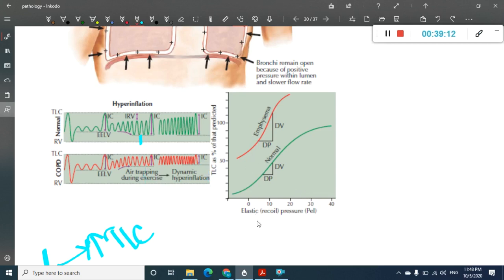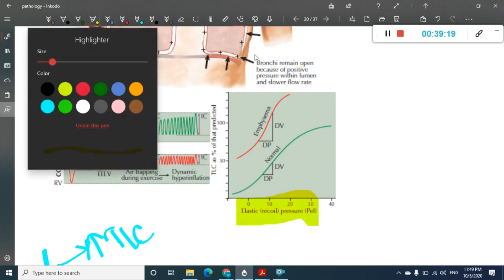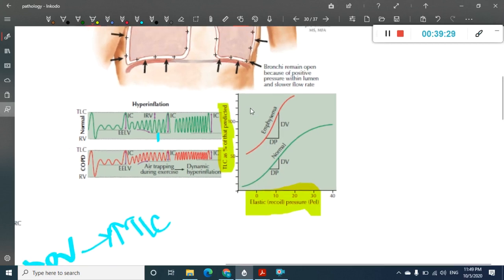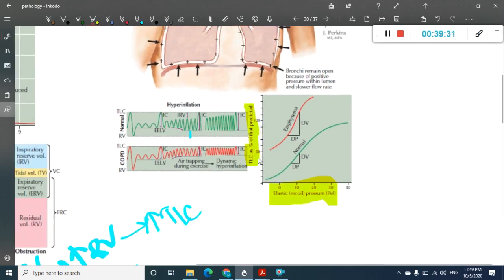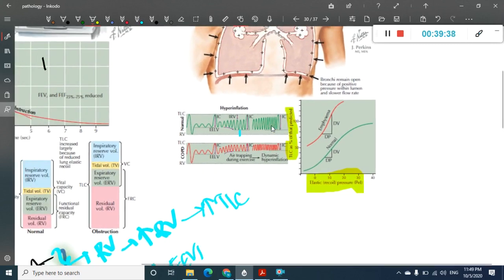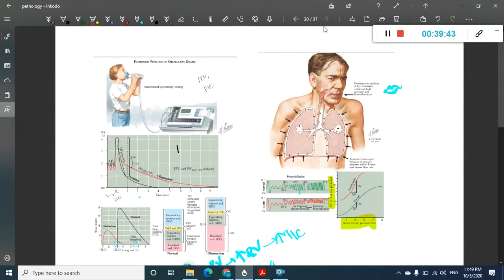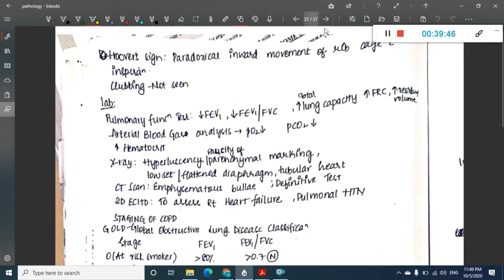This one, what is this? This is elastic recoil pressure. Here elastic recoil pressure has been plotted against TLC. And here in emphysema, what are you going to see? Actually the TLC has been increased, not the elastic recoil pressure. Total lung capacity has been increased in this patient. Okay, so this is about the investigations.